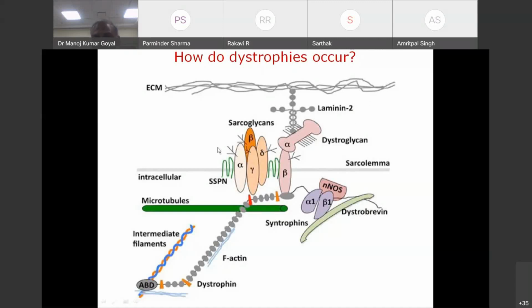If there is damage to sarcoglycans, again we are going to get the same kind of clinical picture. Dystroglycan or laminin 2 mutations are very rare. They result in congenital muscular dystrophy.